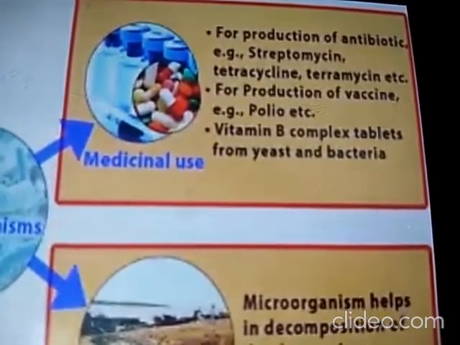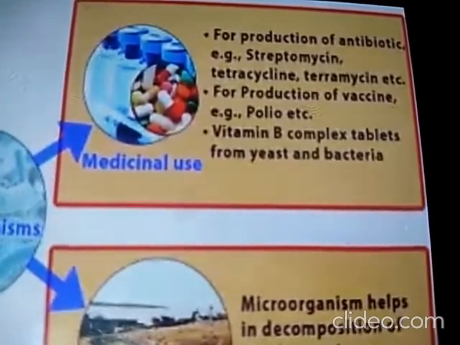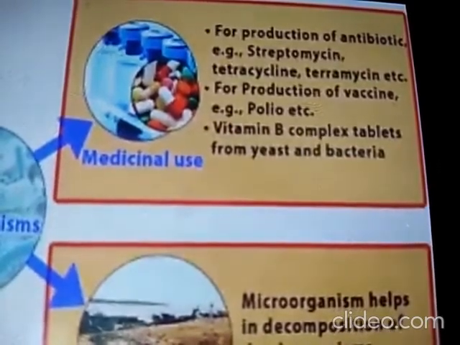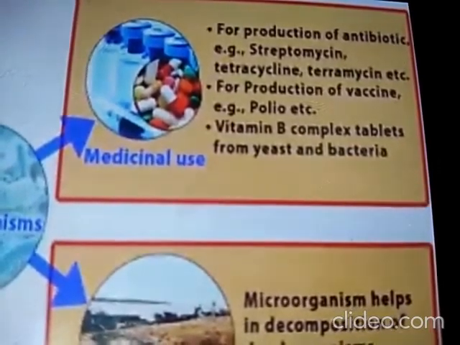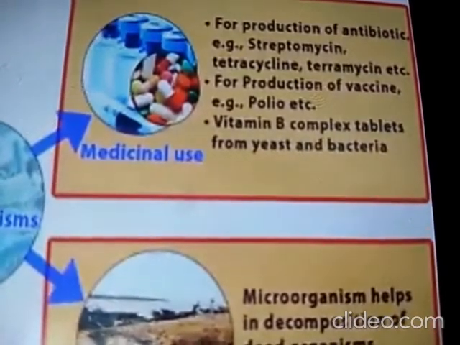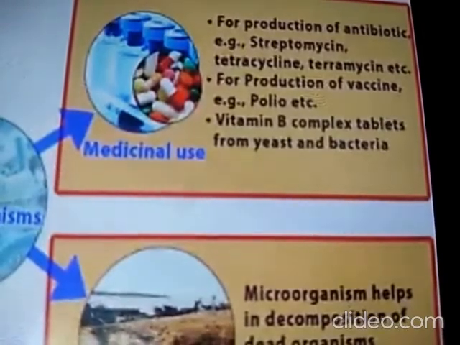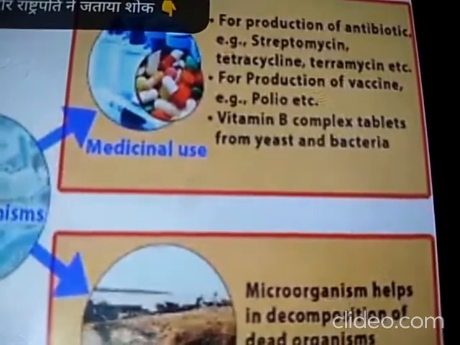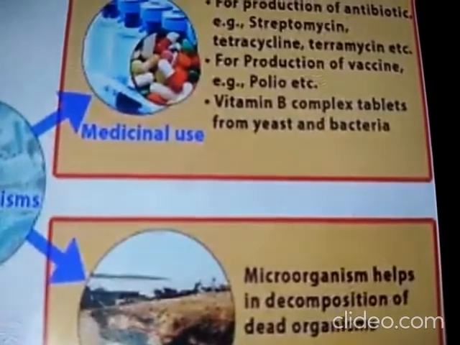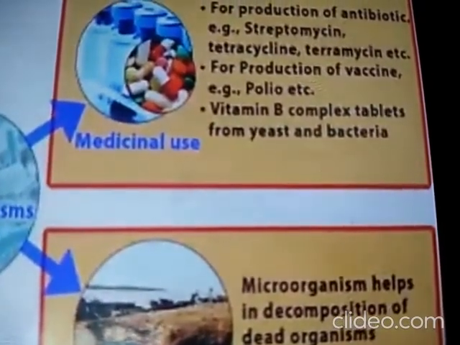Antibiotics are nothing but the organisms which they are injecting into our body. A number of antibiotics are being produced from bacteria and fungi. Our example here is penicillin, streptomycin, tetracycline and erythromycin, which are some of the commonly known antibiotics made from fungi and bacteria.